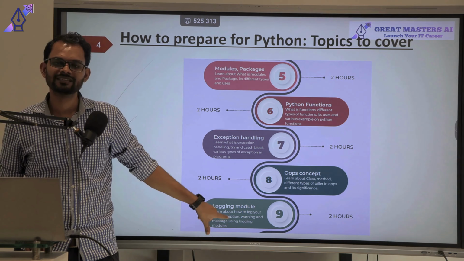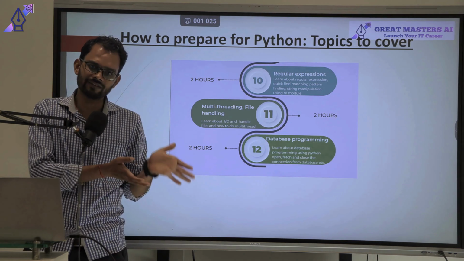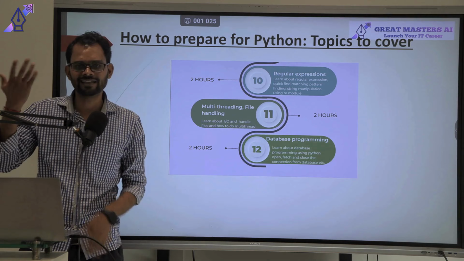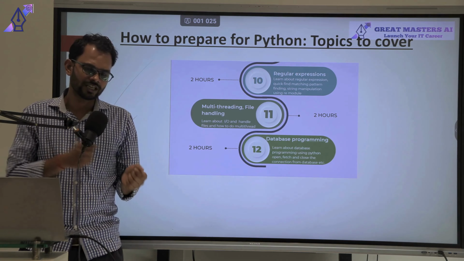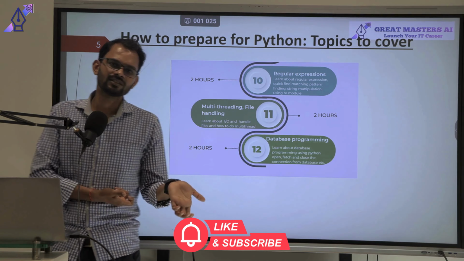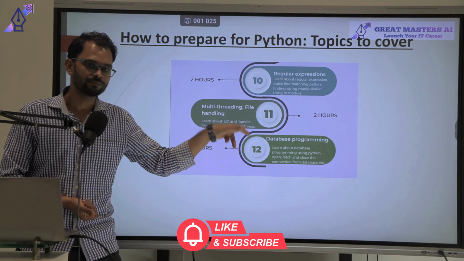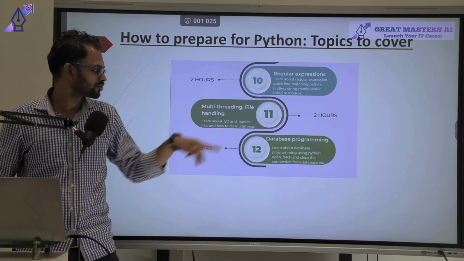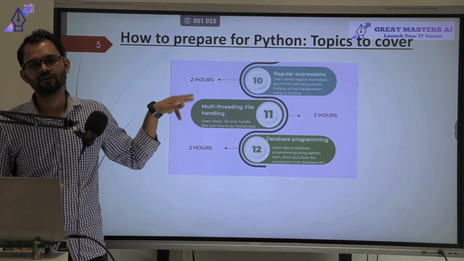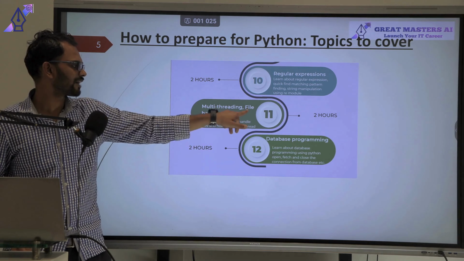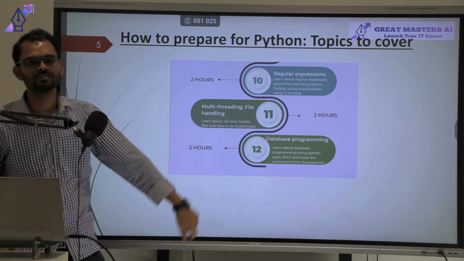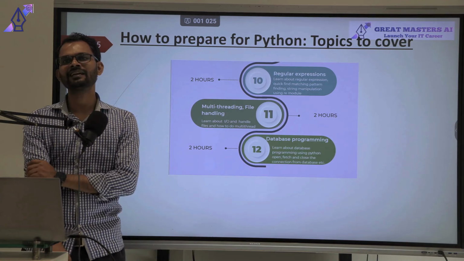Now coming to the multi-threading and file handling concept. First of all, I will tell you what the file handling concept is. Suppose you have an Excel sheet, or a PDF, or a Word document, or an image also, right? I want to change a photo or image. How are we going to define those images, how are we going to give the input of those image files or document files? That will be covered in file handling, how we are going to edit that, right? Everything we will cover in the file handling system. And the multi-threading concept is something like parallelism.